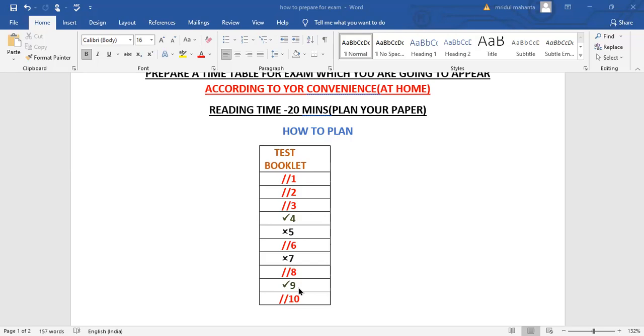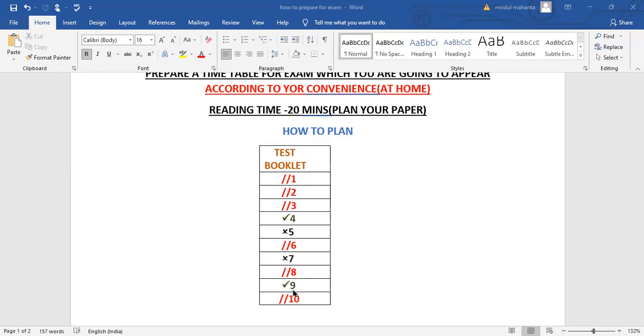Now only you confirm that. For confirmed questions you are supposed to give a double tick. Suppose which you are half confirm and half not confirm, you are going to give a single tick, and which you are not at all confirm, you are going to give a cross mark before that. Okay, then you have done 4 and 9, half confirm questions.